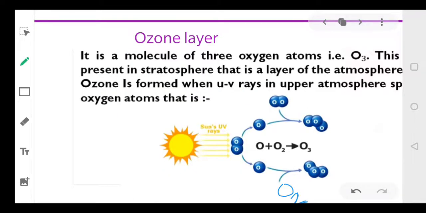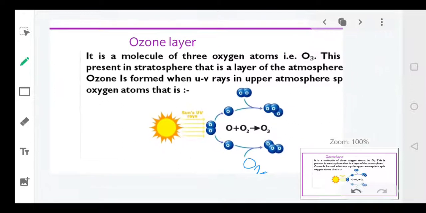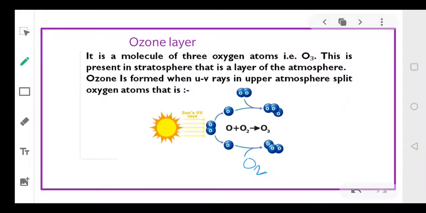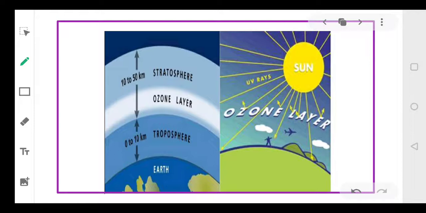Now coming to the next concept, which is called the ozone layer. Have any of you heard about this layer? Yes. Ozone layer, dear students, is basically a layer which is present in the stratosphere.